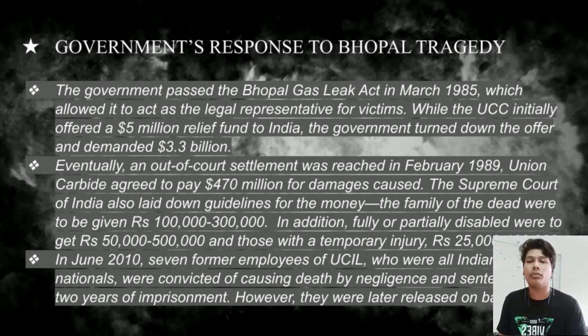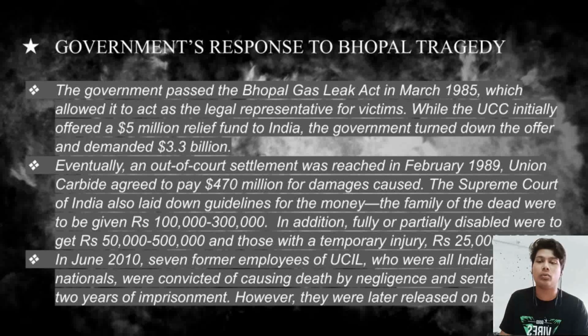The Supreme Court of India also laid down guidelines for the money. The family of the dead were to be given rupees 1 lakh to 3 lakh. In addition, fully or partially disabled were to get rupees 50,000 to 5 lakh, and those with a temporary injury rupees 25,000 to 1 lakh. The Apex Court asked UCIL to voluntarily fund a hospital in Bhopal to treat victims of the tragedy.